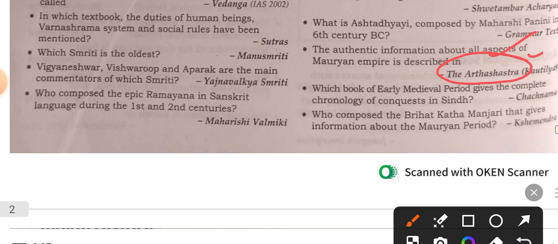Which book of the early medieval period gives the complete chronology of conquests in Sindh? This is Chachnama. Who composed the Brihatkathamanjari that gives information about the Mauryan period? Kshemendra.